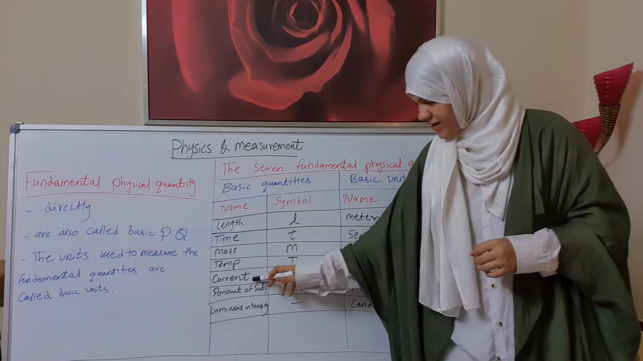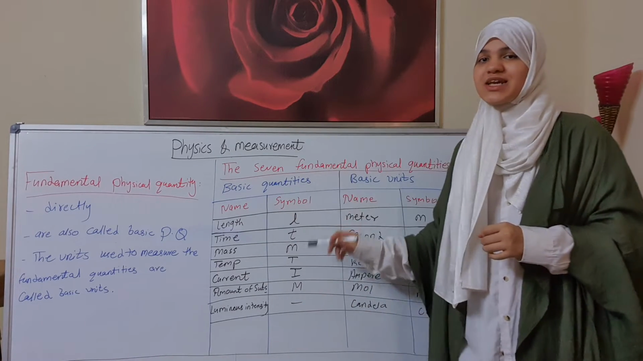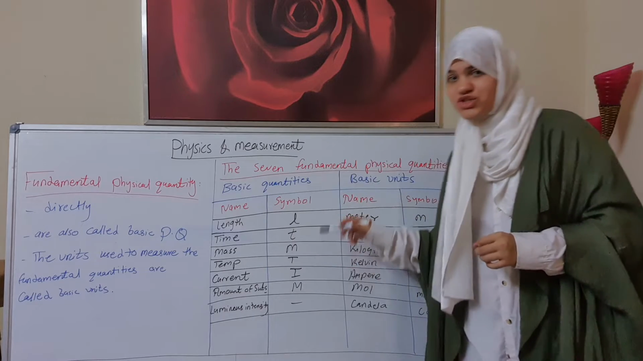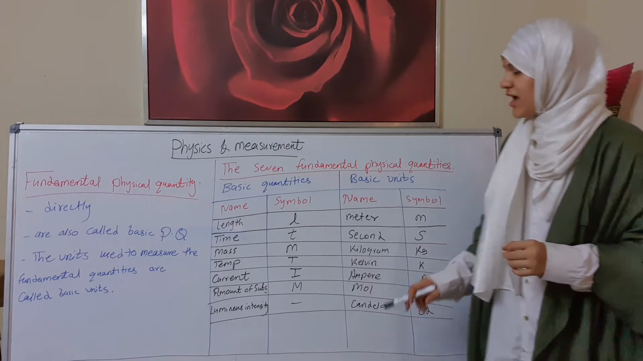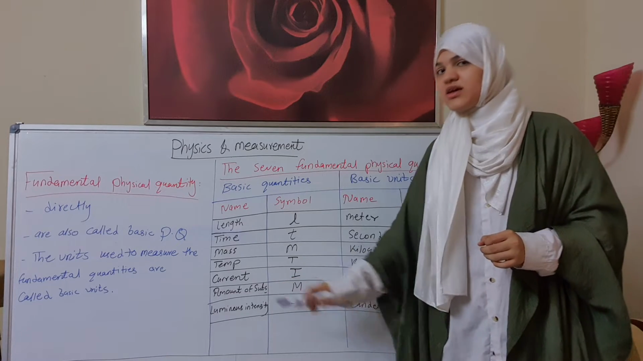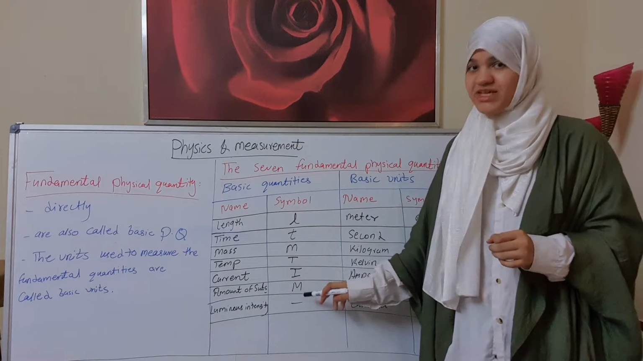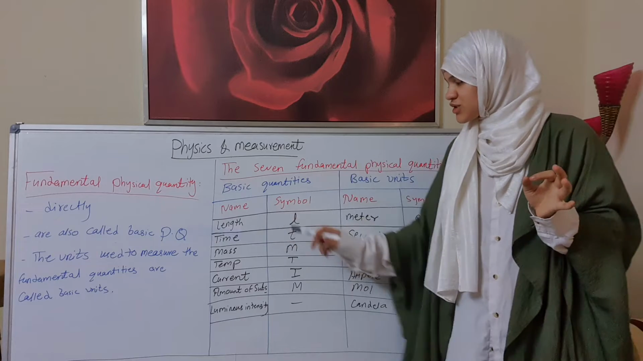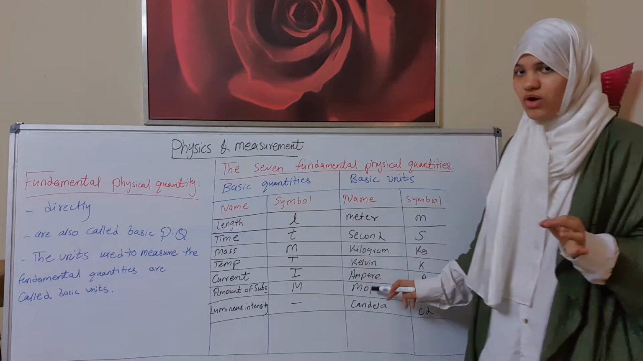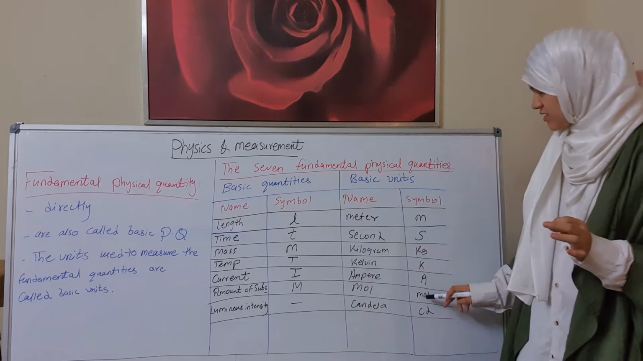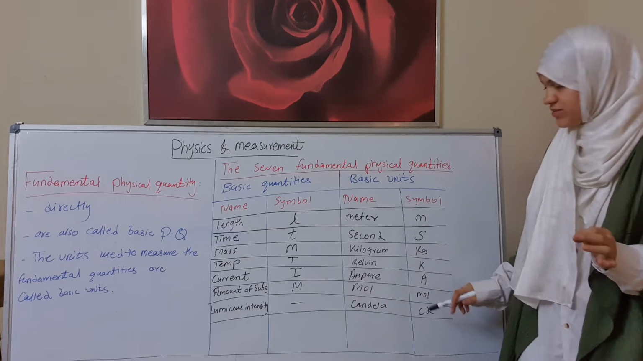And what about current? It is denoted by capital letter I and is measured in amperes, which is capital letter A. And amount of substance is denoted by capital letter N, but mass by small letter m. It is measured by the mole, whose symbol is also mol.